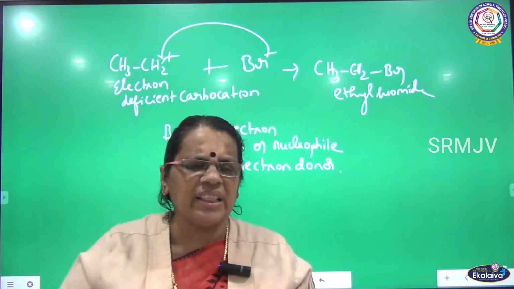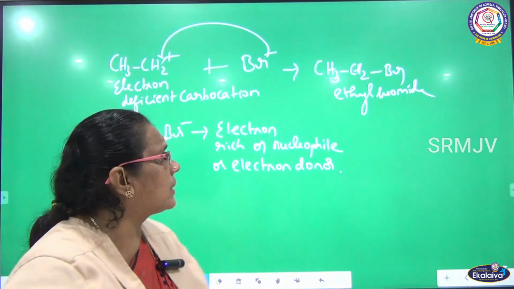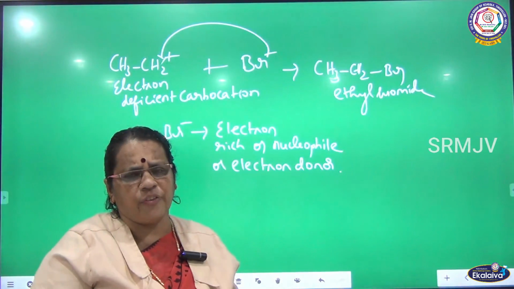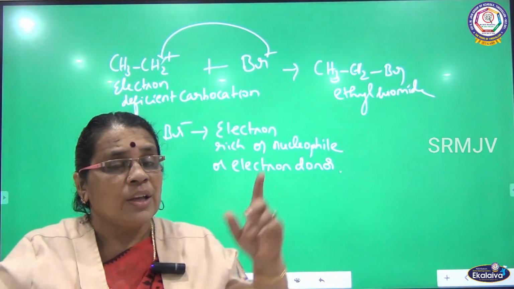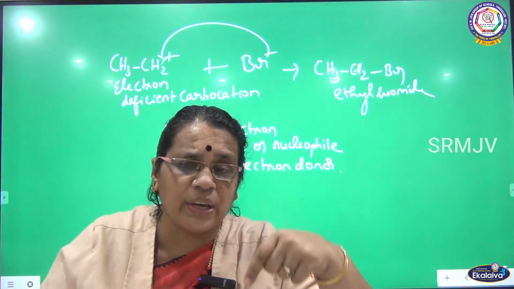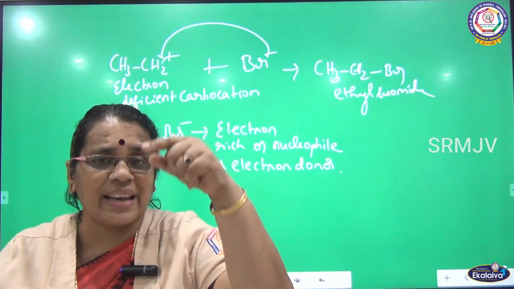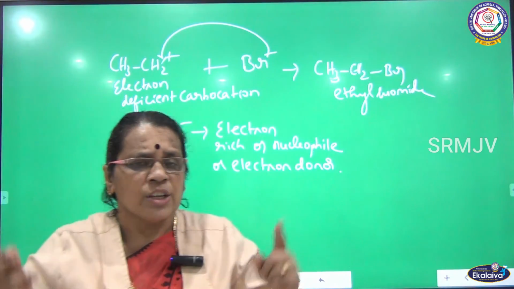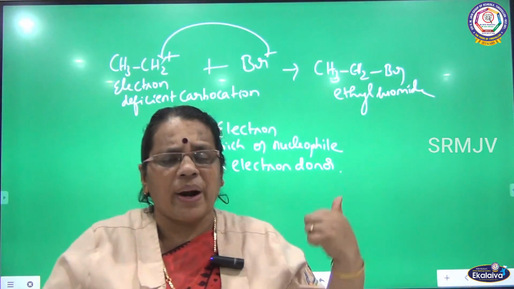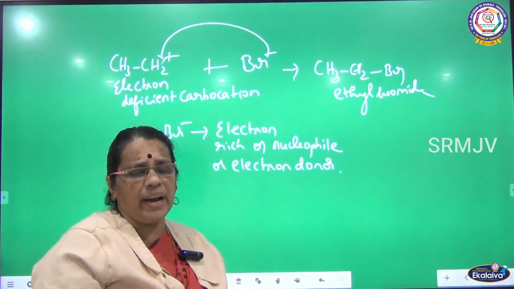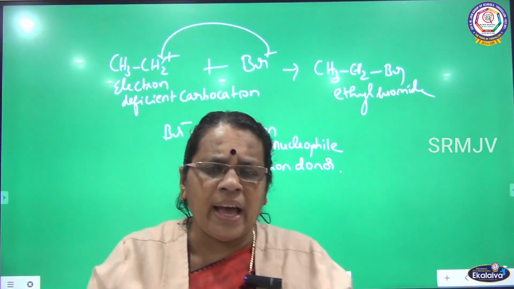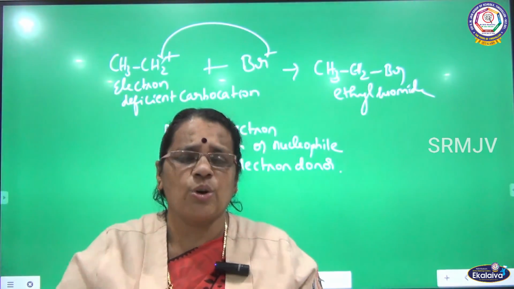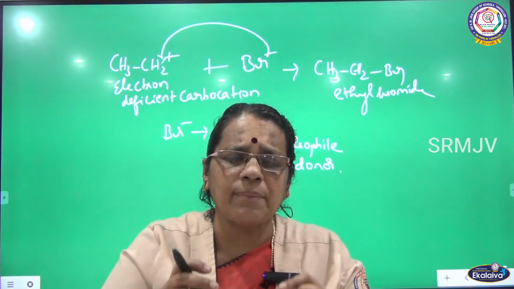So who is giving the electron here? Br minus. What is Br minus here? Br minus is electron rich, or nucleophile, or electron donor. The carbocation is positive, an electrophile, whereas Br minus is negative, a nucleophile, electron donor or Lewis base. So both of them are bonded together. What is the compound I am getting here? Ethyl bromide. So these are the evidences where alcohol shows electrophilic nature as well as nucleophilic nature. Up to this I am stopping today.